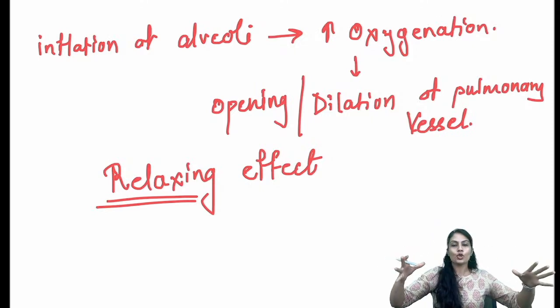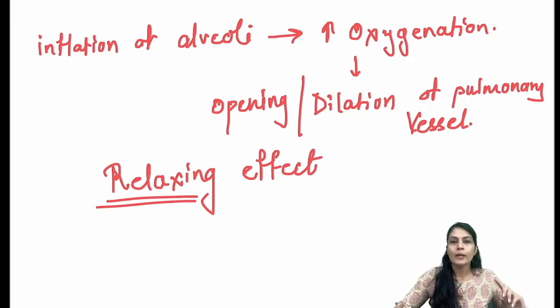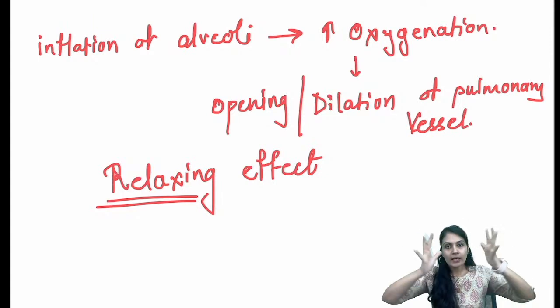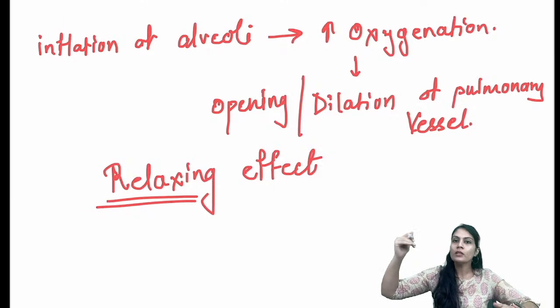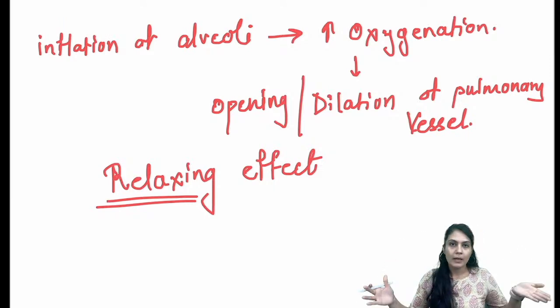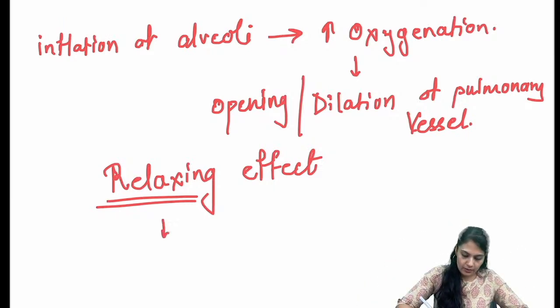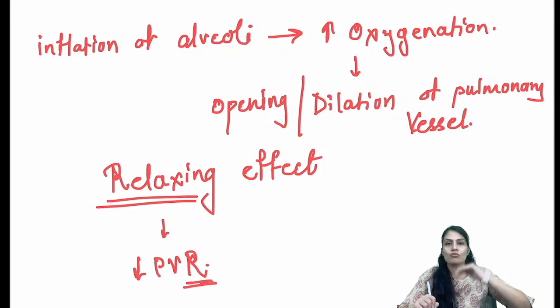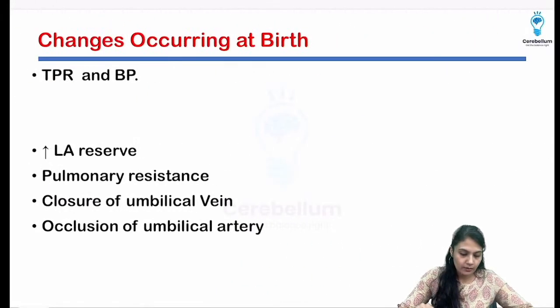It causes dilatation of the pulmonary vessel, and that's why the pulmonary vascular resistance is going to decrease, right? As the lumen is increased, the intraluminal resistance, which is the pulmonary vascular resistance, decreases. The vessels are relaxed now, and the pulmonary vessel is going to have less resistance. Over here the R means resistance, so resistance is going to decrease.